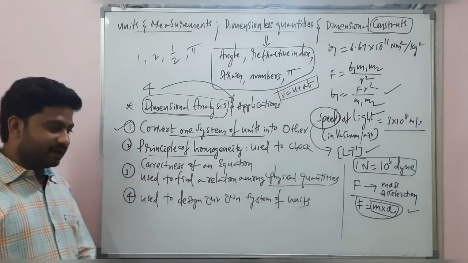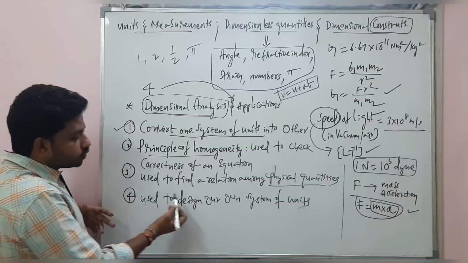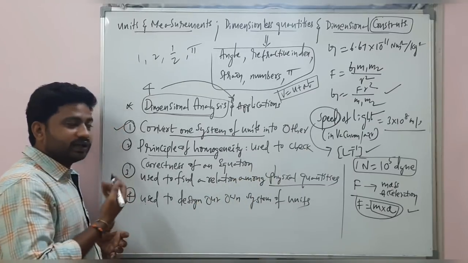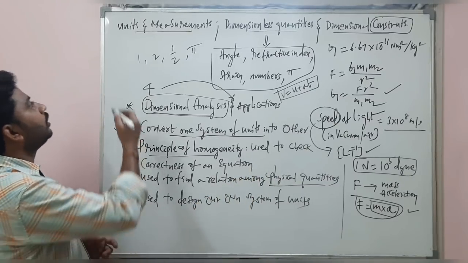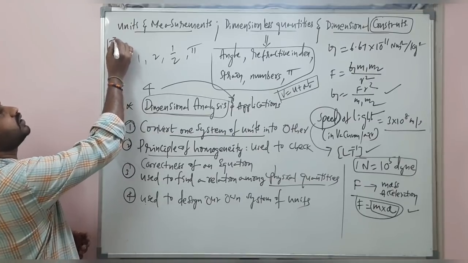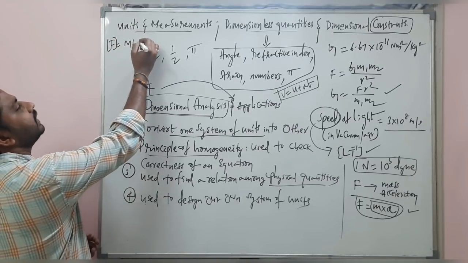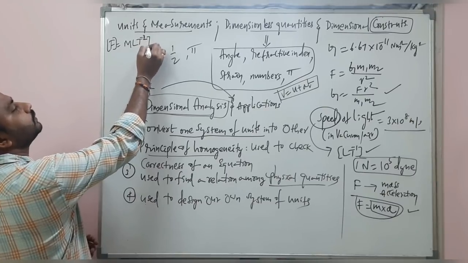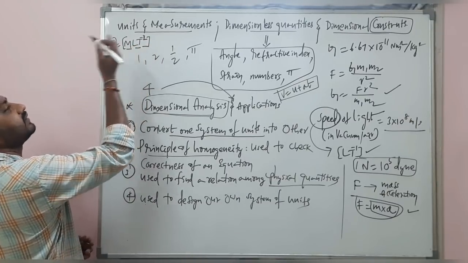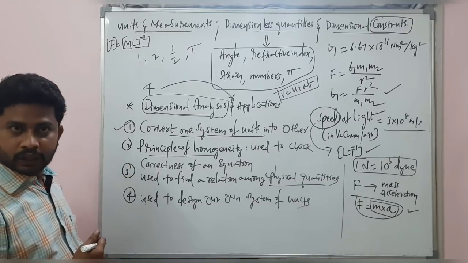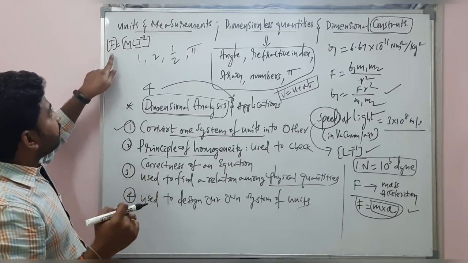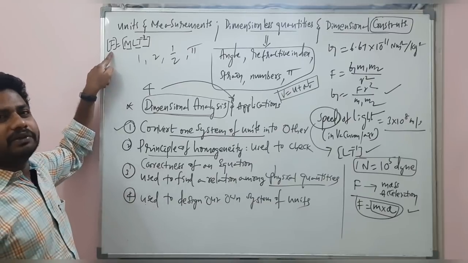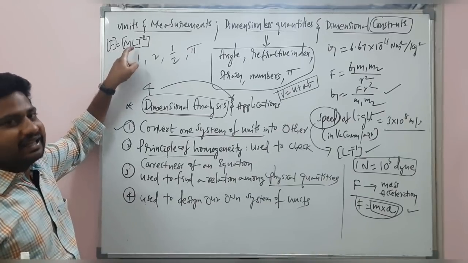Understand? Now, last one. Used to design our own system of units. For example, what is the force dimensional formula? M L T minus 2. Because mass into acceleration, M L T minus 2. So this is the force. Always we represent it in terms of mass, length and time.